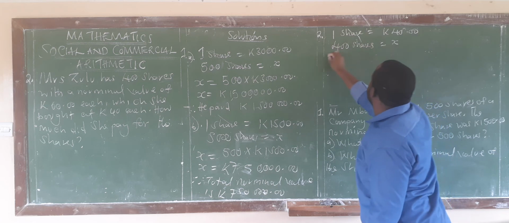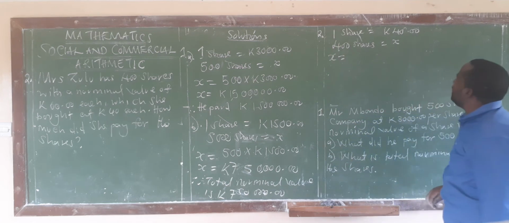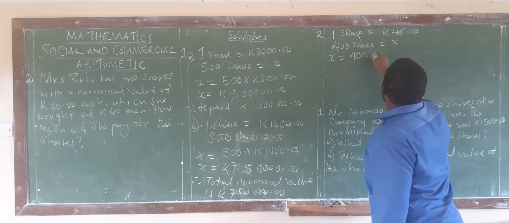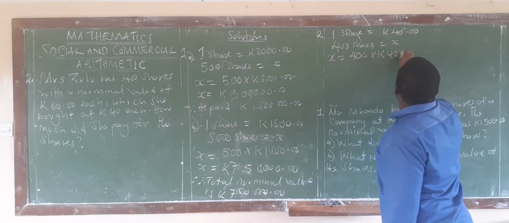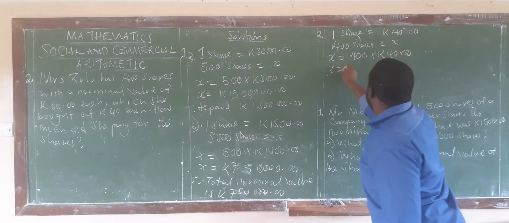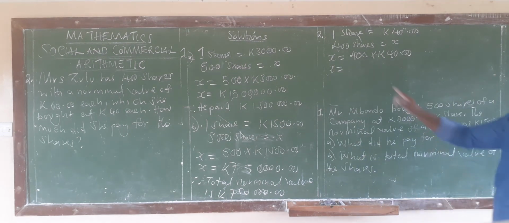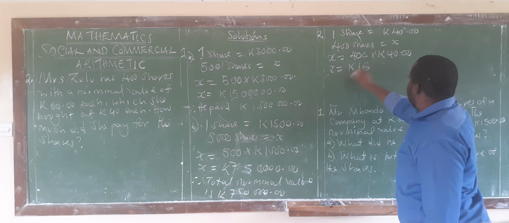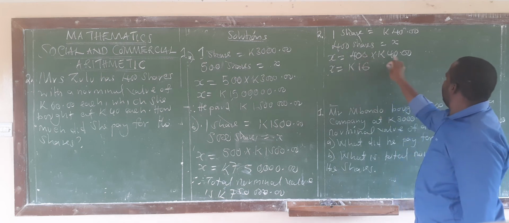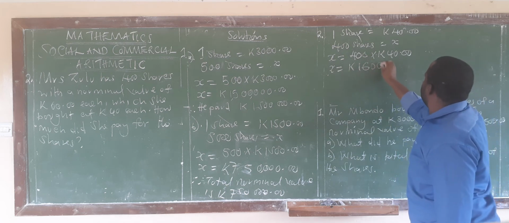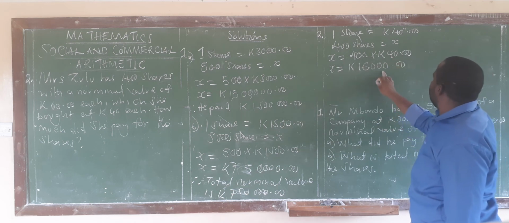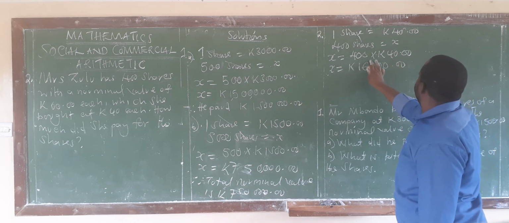So 1 times X, you say X. Then you say 400 times 40 kwacha. So X is equal to, what is 4 by 4? The answer is 16. How many zeros? 1, 2, 3. So this is how much this person paid.